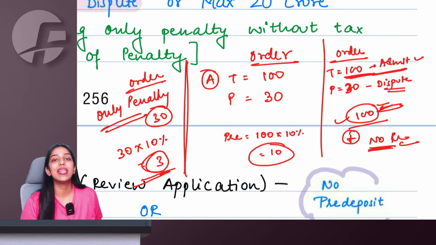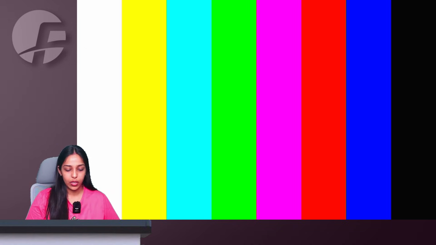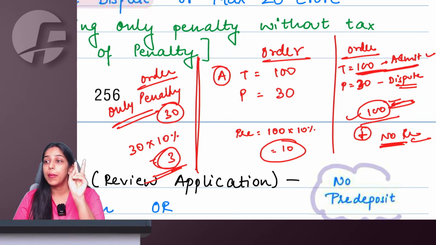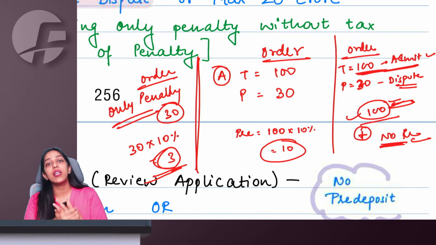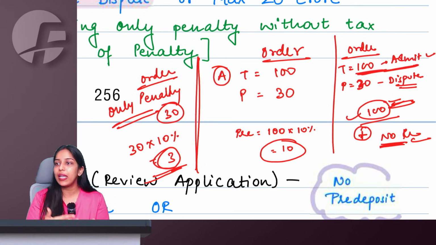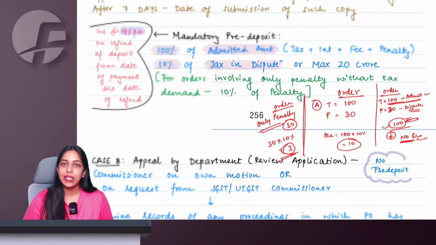So if my order contains tax, then the earlier provisions will only be applicable, that whatever amount I admit, full I have to pay. That will always be applicable. But whatever tax I dispute, only 10% of that I have to pay. But ma'am, if my order is not involving tax, it is an only penalty order, then if you dispute the penalty, you have to pay 10% of that penalty that you are disputing. Are we understanding, everyone? Say yes, ma'am.